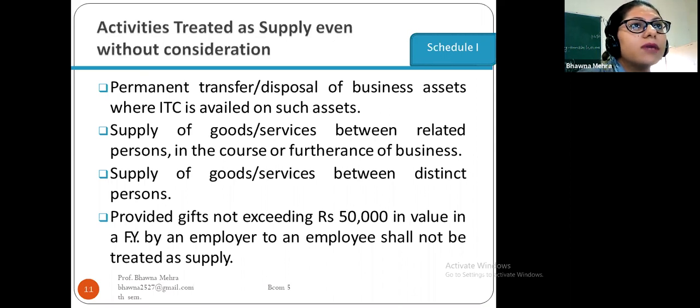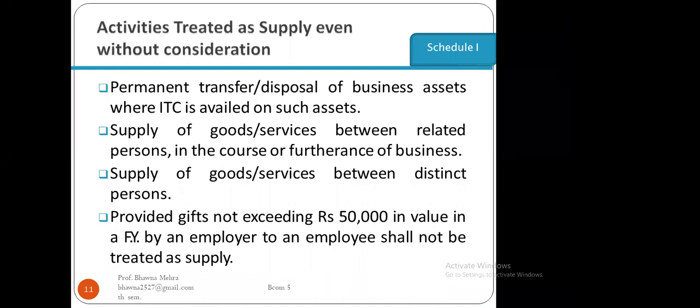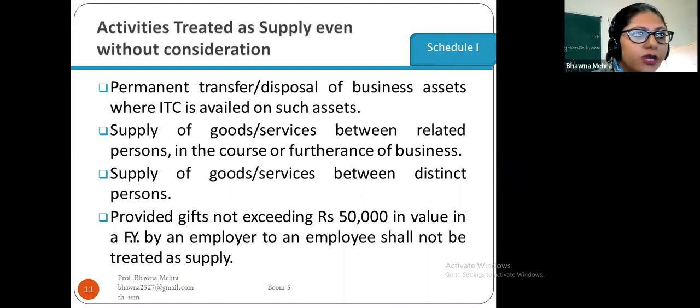So there is the permanent transfer or disposal of the business asset where the ITC is availed on such business asset. So these are all the supplies of goods and services. In a barter system, according to Schedule 3, these are not included in the supply under the Goods and Services Act.